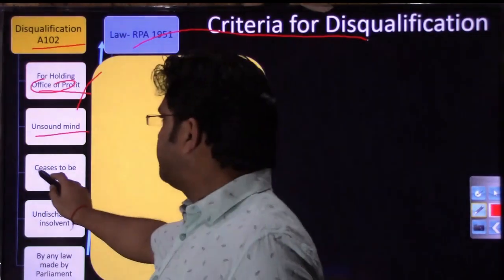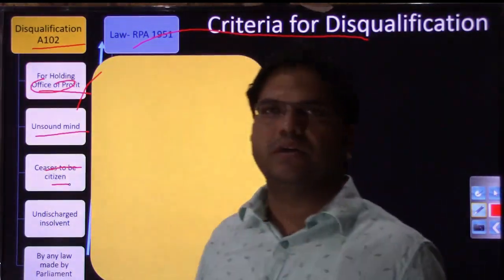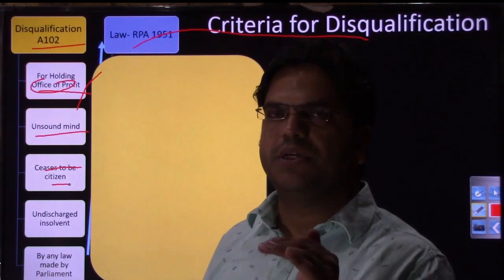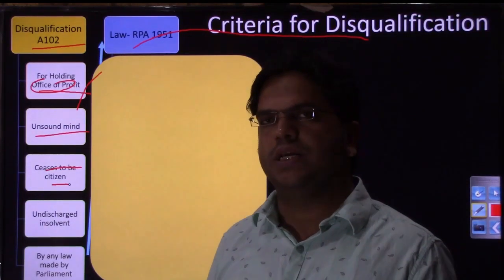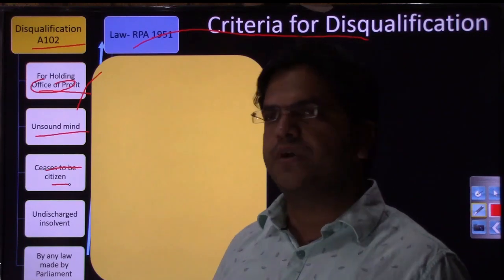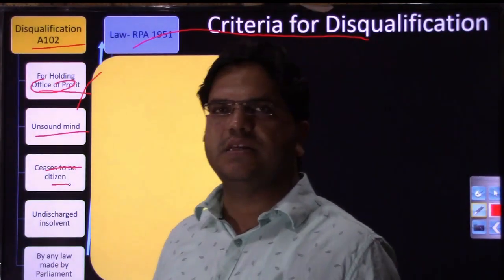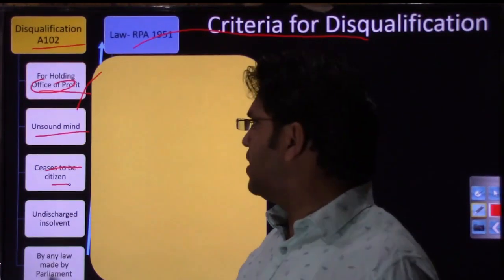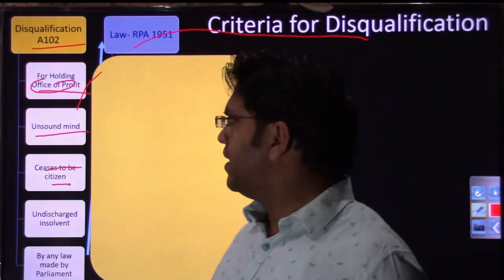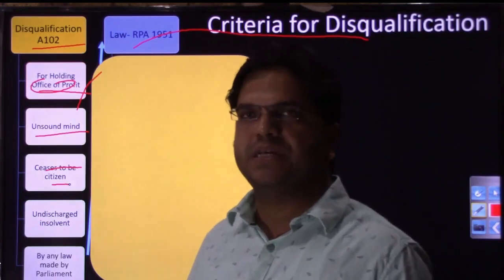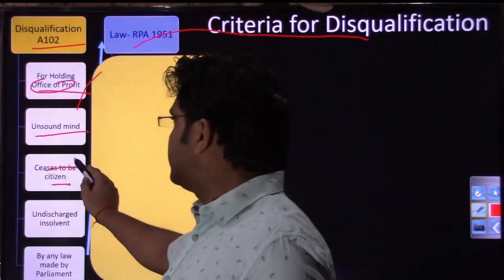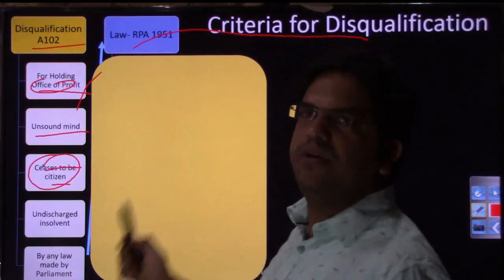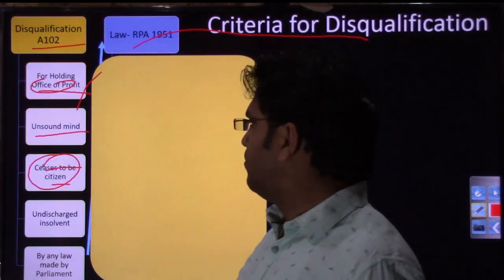Then, if that person ceases to be a citizen of India: at the time he was elected, he was a citizen of India, but a year or two down the line he takes the citizenship of another country, or his citizenship is terminated for showing disloyalty to the state of India, then he ceases to be a citizen of India, and that can also be a ground for disqualification.